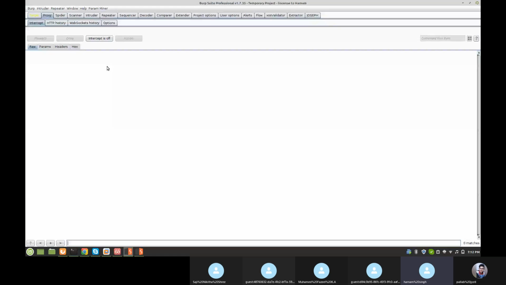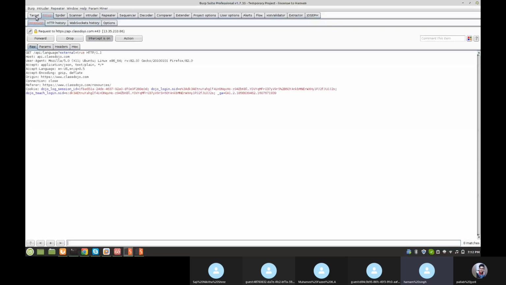So open multiple pages for the parameter. Okay, all will be saved in the sitemap and in the scope like that.